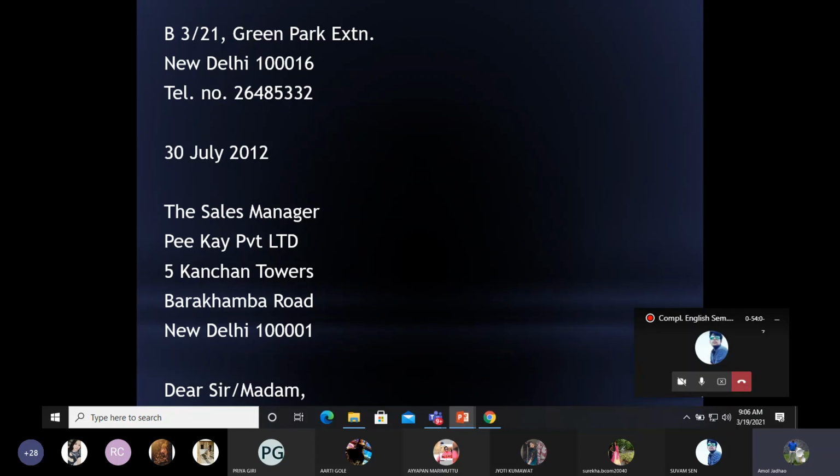Now punctuation marks. If you remember, we discussed something about punctuation marks. So in current practice, the address is not punctuated. Can you see the punctuation marks there? It is omitted in official letters. On company letterheads also it is omitted these days.